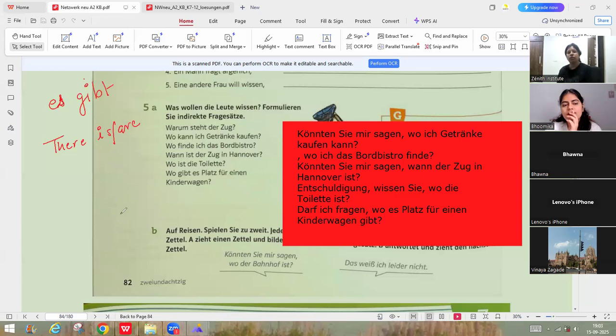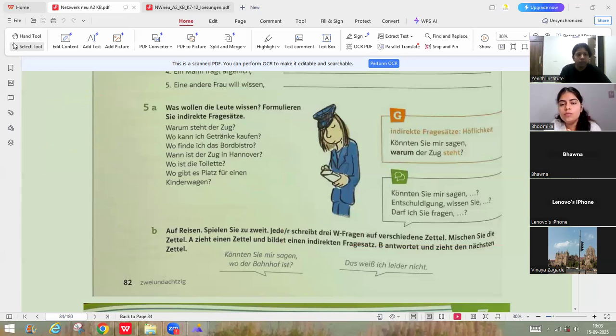Mm. Okay. Most of the time you say gibt es. Is there, are there, something like that. Here also, wo gibt es Platz, where there is a place. Okay. Es gibt is a phrase. It doesn't mean it gives. Okay. Yeah. Any question here? No? Any question? Vinaya? No, ma'am, it's clear.